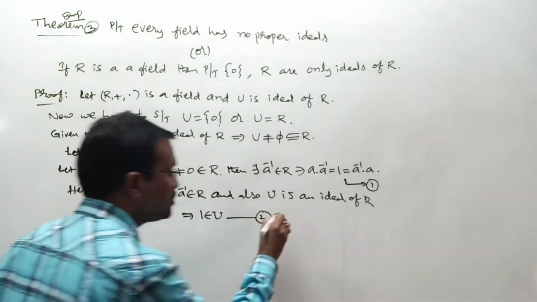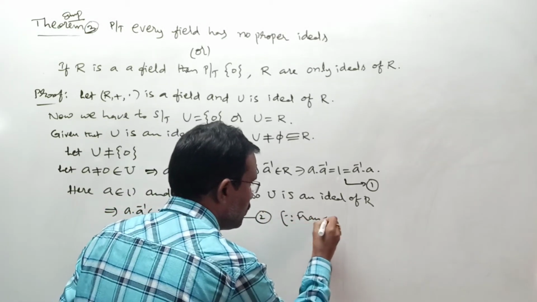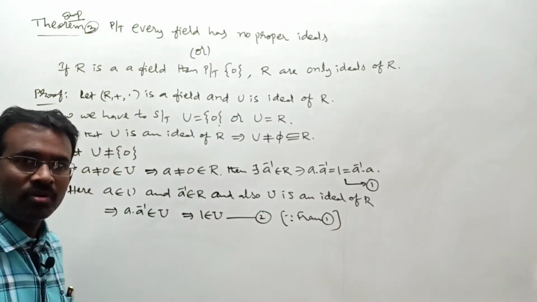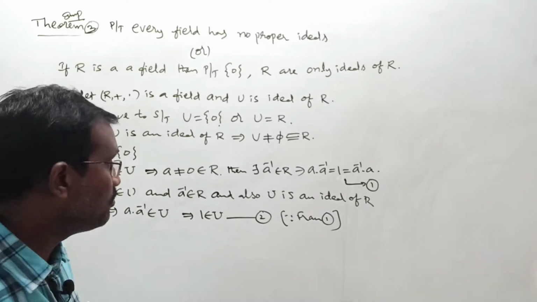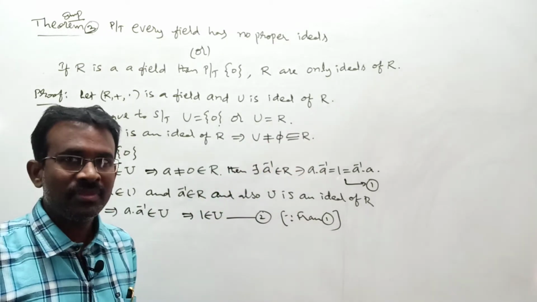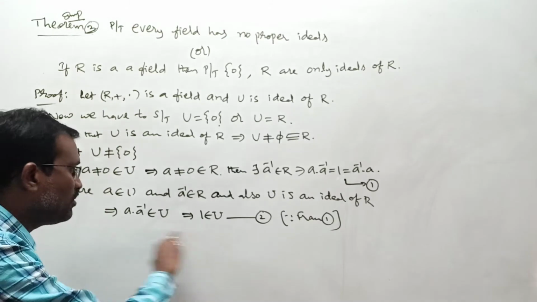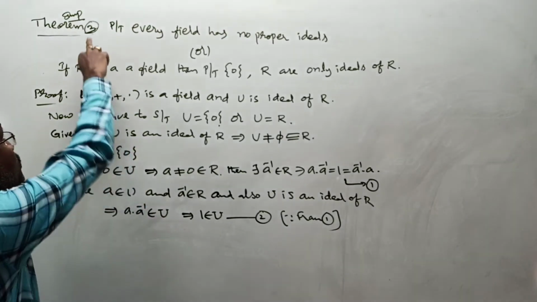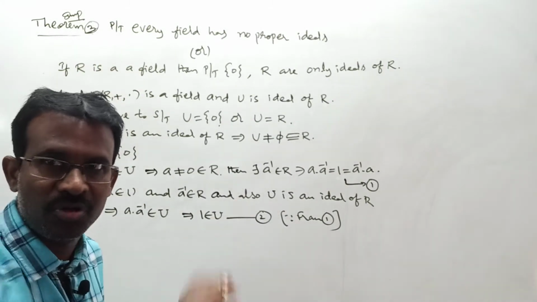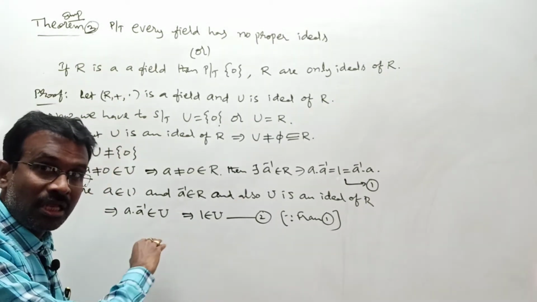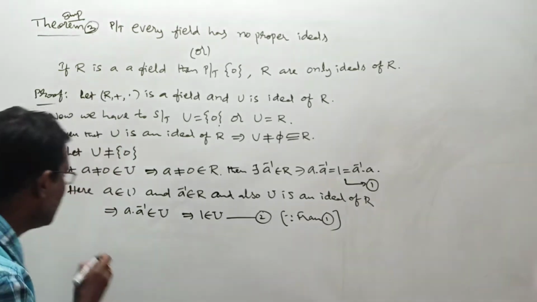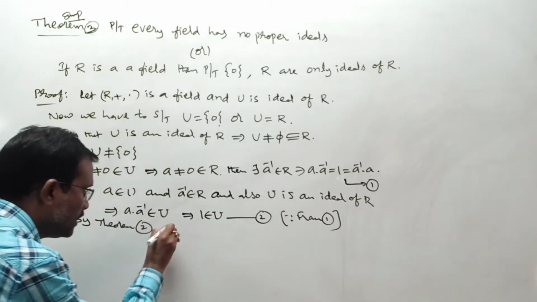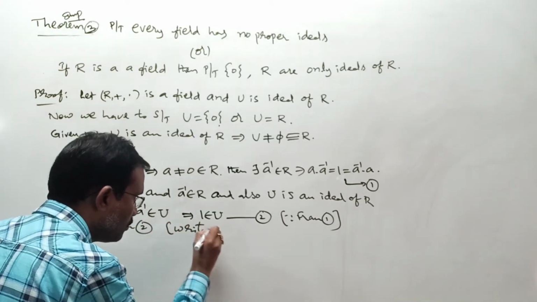For our convenience, since from 1, I mean here U is an ideal of R and 1 belongs to U. According to theorem number 1, the previous theorem, ma, is it U equal to R or not, ma? But actually here you have to write the complete proof of theorem number 1, ma, right? I am giving it here by theorem number 2, not theorem number 1, ma. By the previous theorem, I am writing the conclusion, but you have to write the complete proof of it, ma. Clearly I am indicating, write down the proof of it.